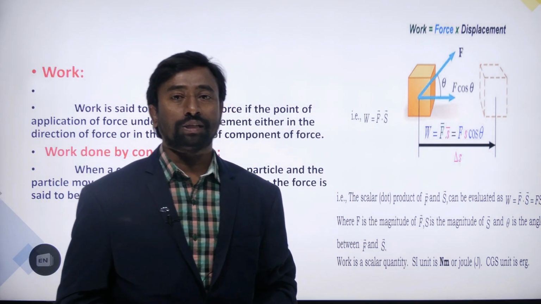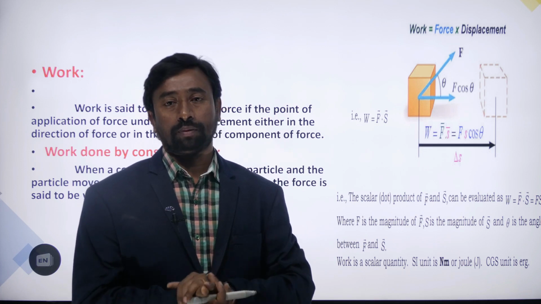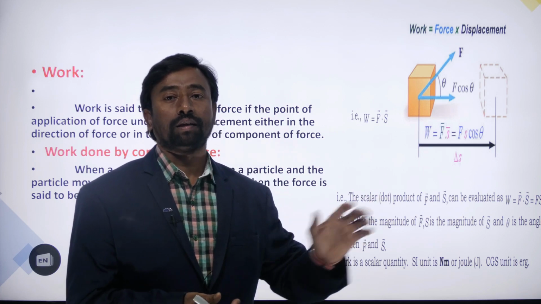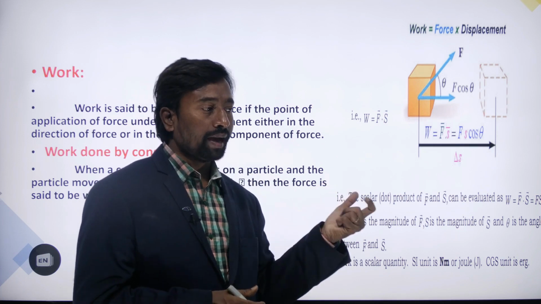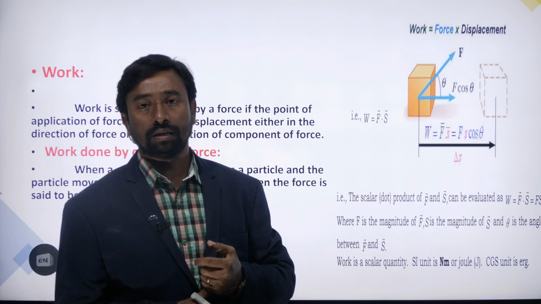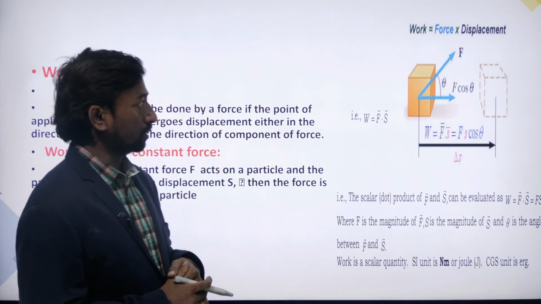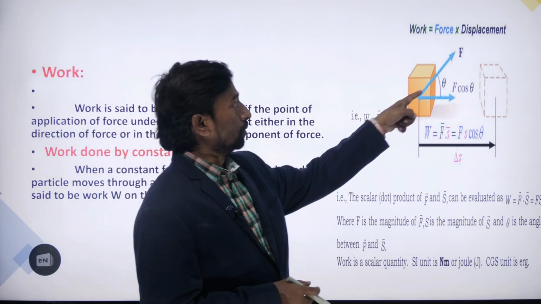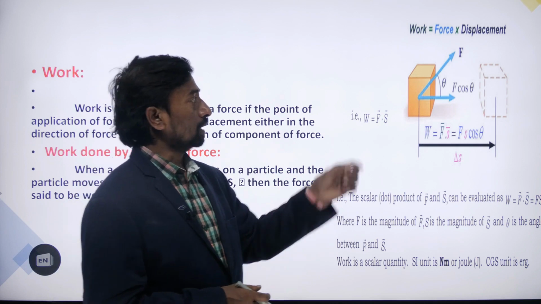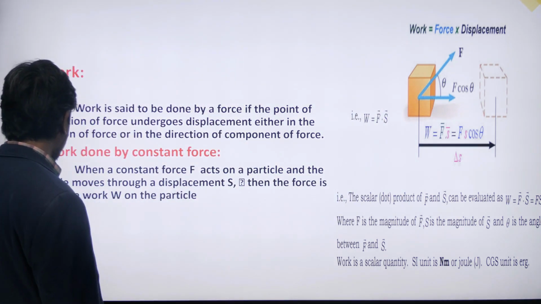Work is said to be done when the body undergoes a displacement when a force acts on the body. If the force is applied on the body and the body has a certain displacement, then we can say that work has been done by the body. Now here we have one example. If the force is applied with a certain angle, otherwise we can see it like this.